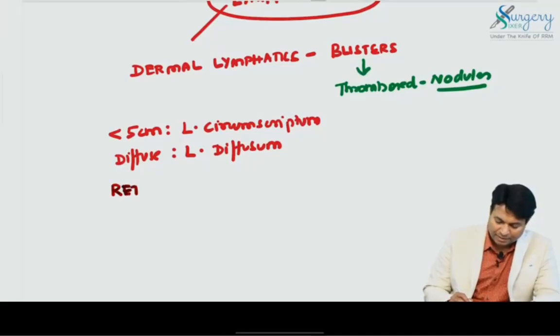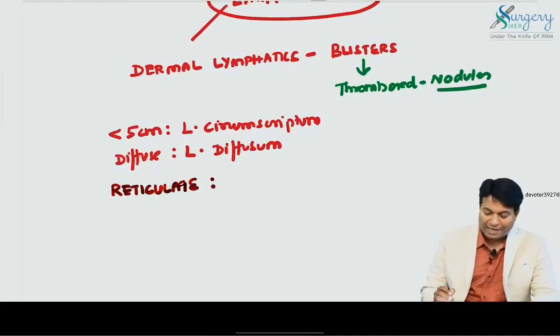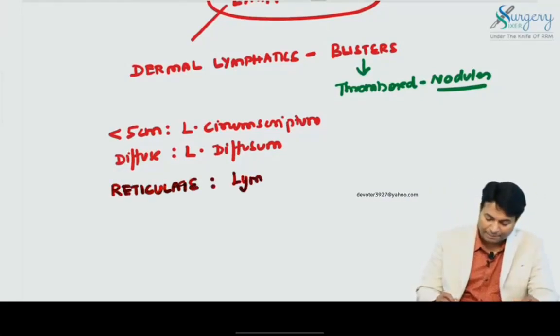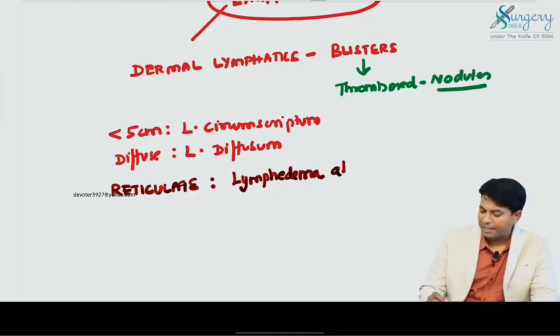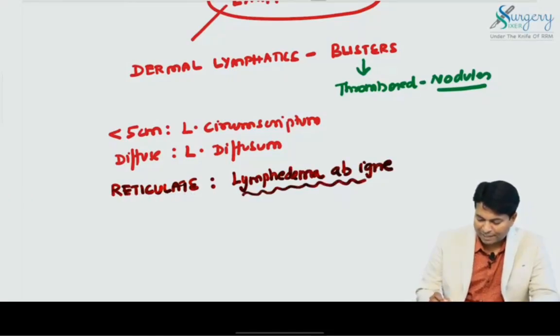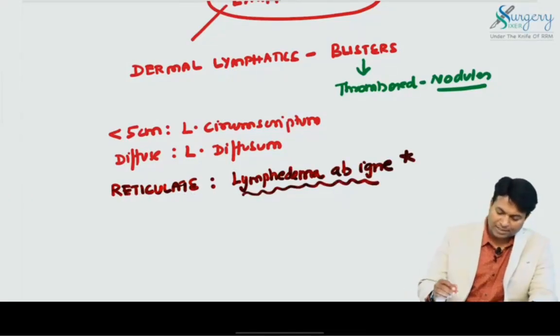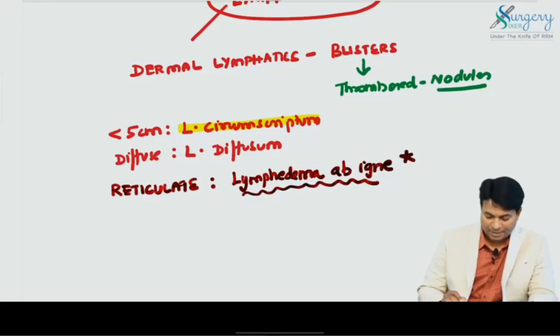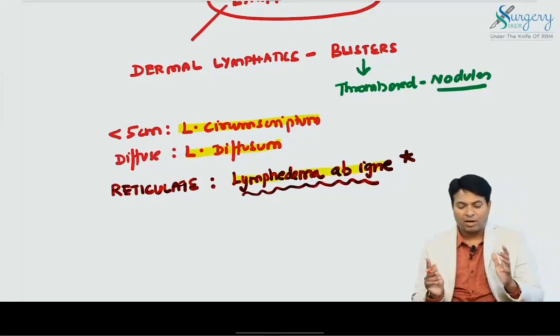Sometimes it has a reticulate pattern. The reticulate pattern of lymphangioma is known as lymphedema abigni. So please don't forget these three points. Lymphangioma circumscriptum, lymphangioma diffusum, and lymphedema abigni are the various features of lymphangioma.